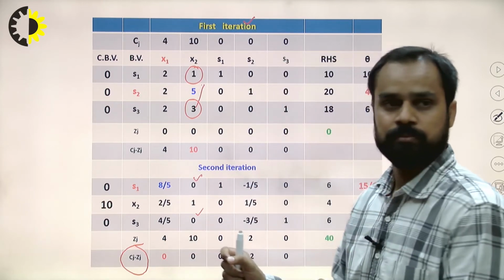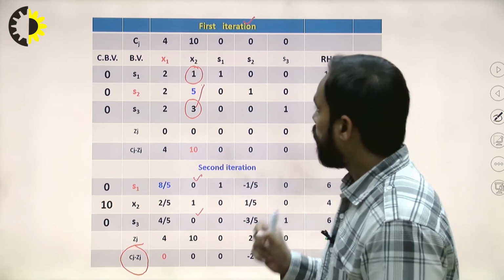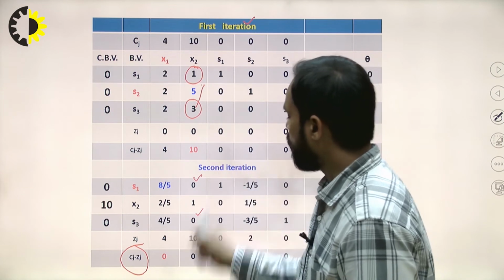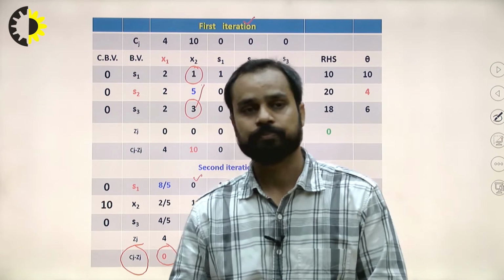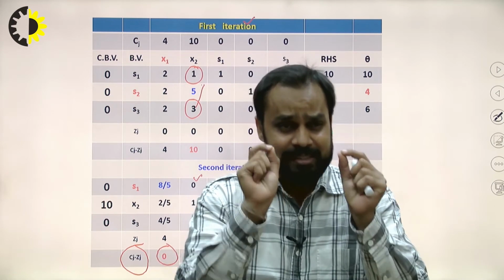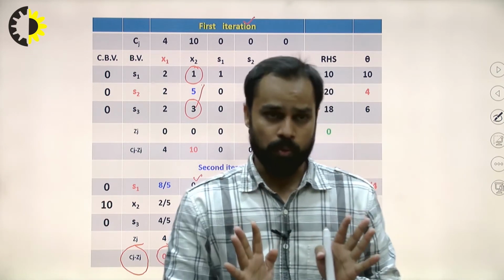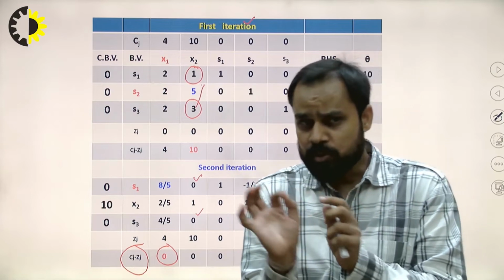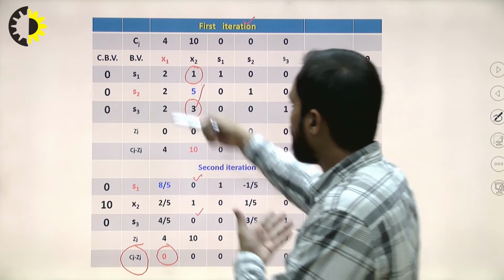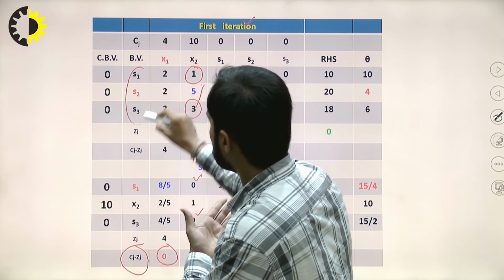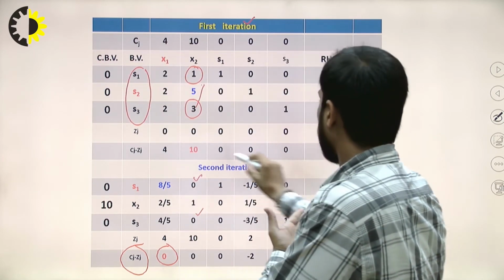But you can easily observe that in the Cj minus Zj row, the values for the basic variables must be 0. Always, in every iteration, you can find it. In every iteration, these are the 3 basic variables, and you can easily see all their values are 0.